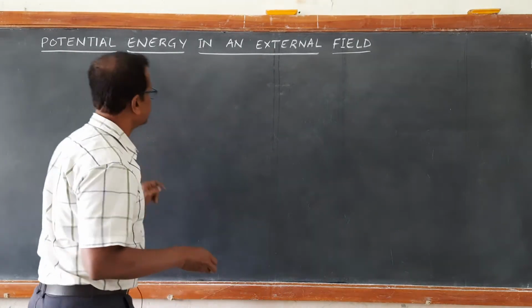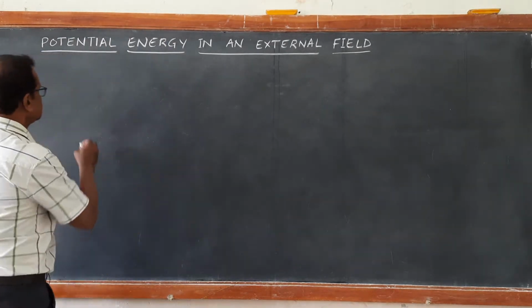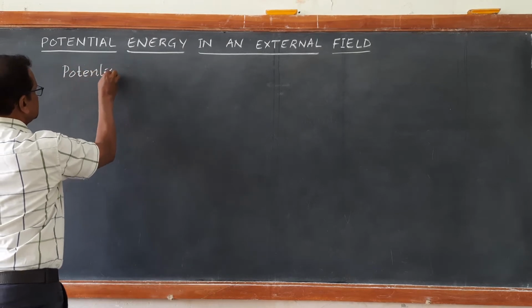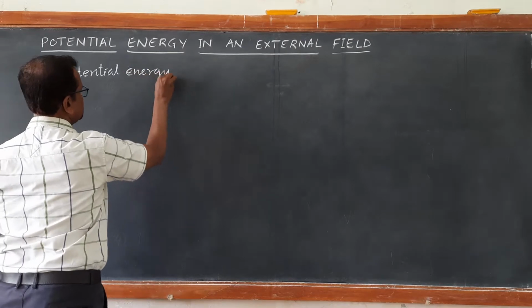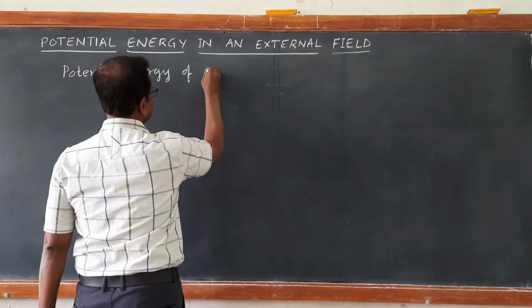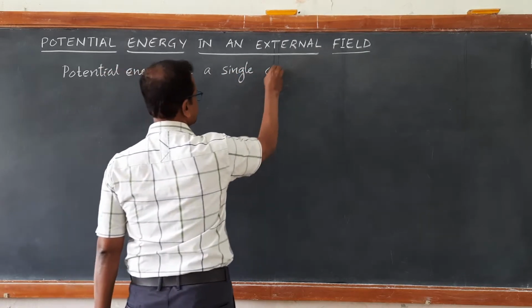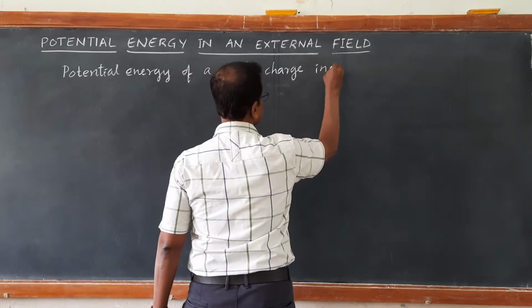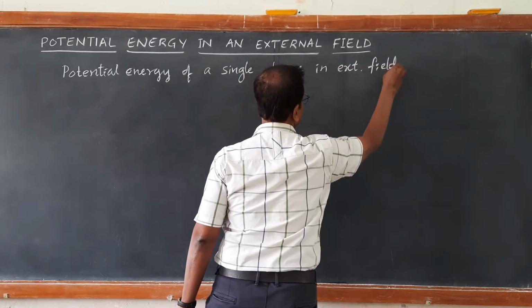Okay, fine. Potential energy in an external field. So, first we will discuss the potential energy of a single charge, a single point charge, in an external electric field.